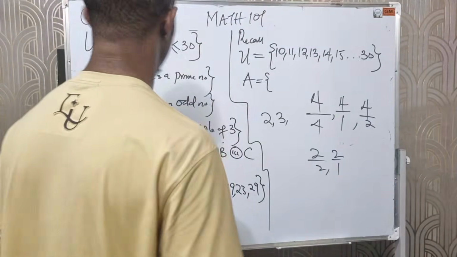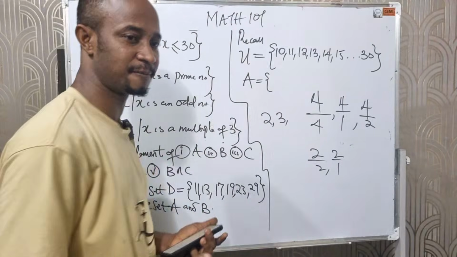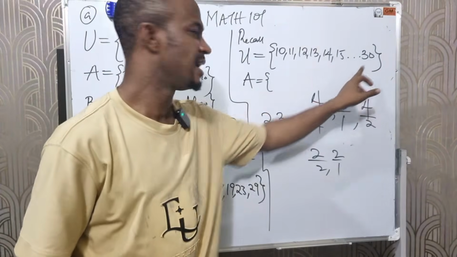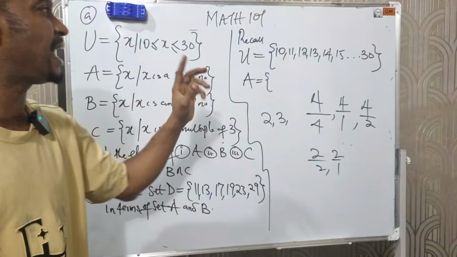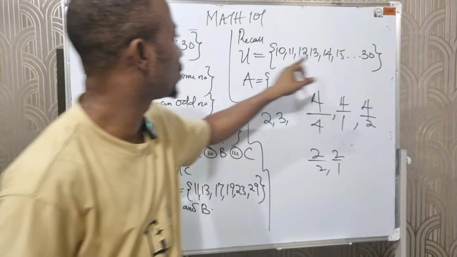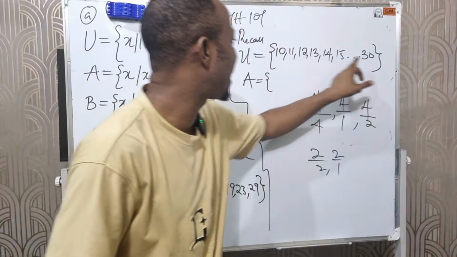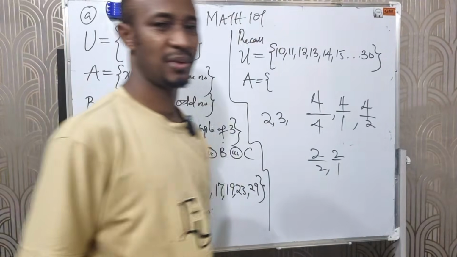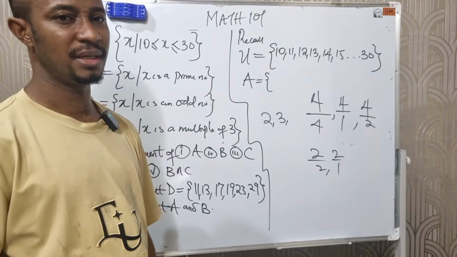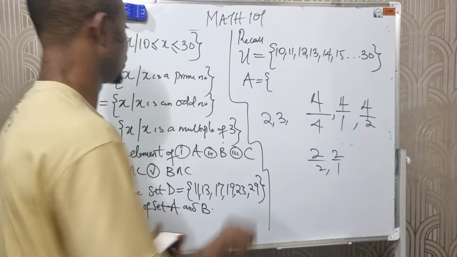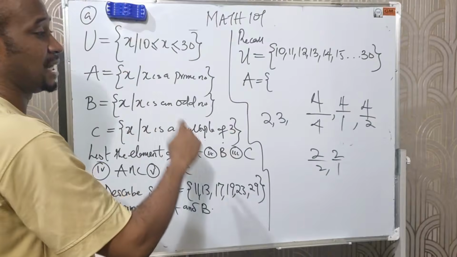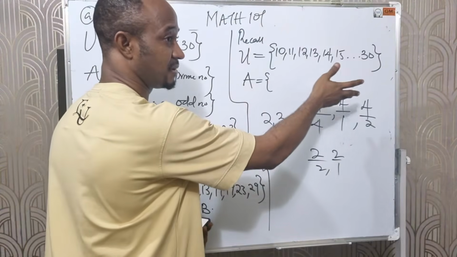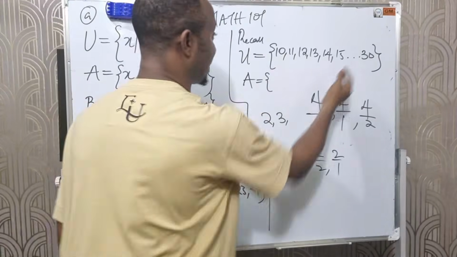Alright? So if I'm to list all the elements of A, I should not exceed this. A is a prime number. I will now ask myself, from 10 to 30, what are the prime numbers you can locate here? Is that clear? That is how to list out A, because I can't start by putting 2, 3, 5, because 2, 3 are not in the general set.